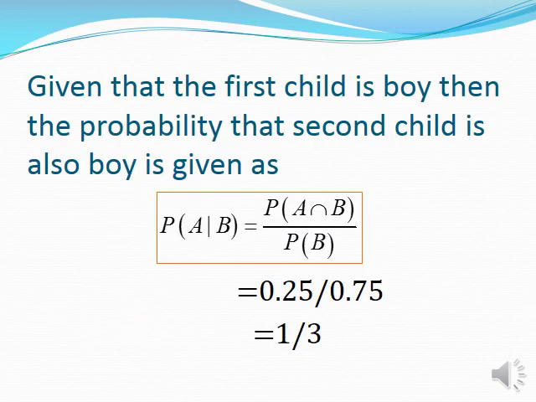Now, let's find the solution for the given problem. Given that one child is a boy, the probability that the second child is also a boy is given as P of A given B is equal to P of A intersection B divided by P of B. Here the value of P of A intersection B is equal to 1 by 4, that is 0.25, and the probability of B is 3 by 4, which is 0.75. So when you divide 0.25 by 0.75, the answer is 1 by 3.